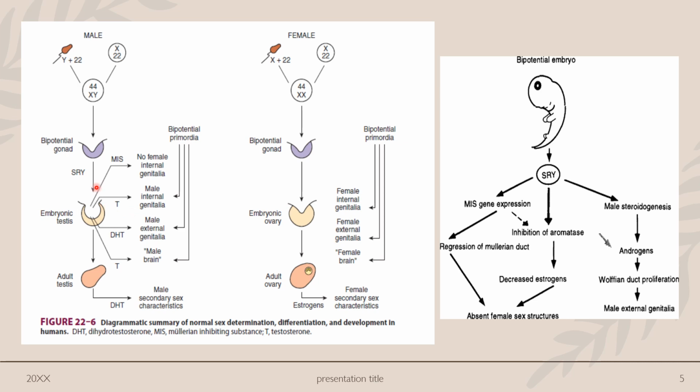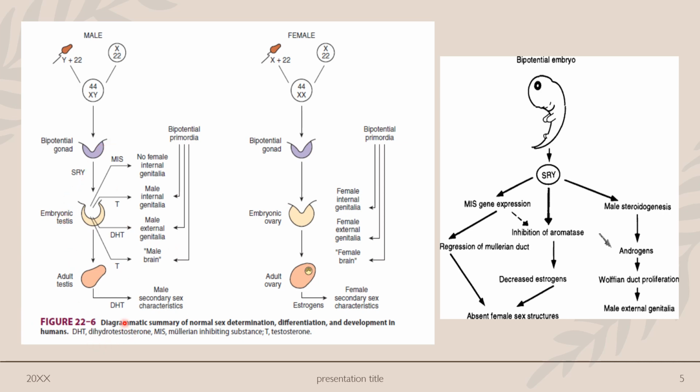So if the SRY gene is present, differentiation of the cells will be such that there will be formation of testis, and as the Mullerian inhibiting factor is there, the Mullerian system will be inhibited or lost in case of male. Instead, there will be proliferation of the Wolffian system that will form the vas deferens and all other internal genitalia of male.